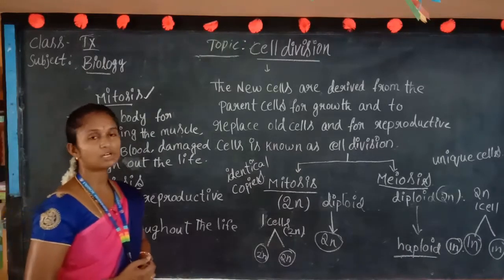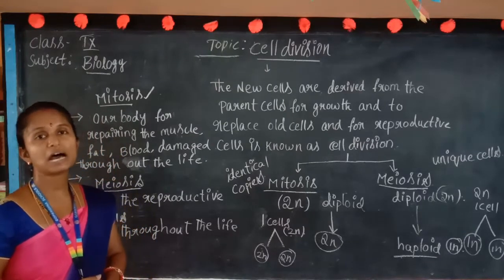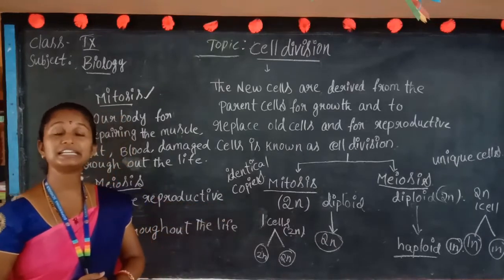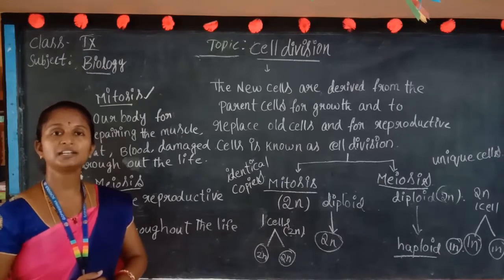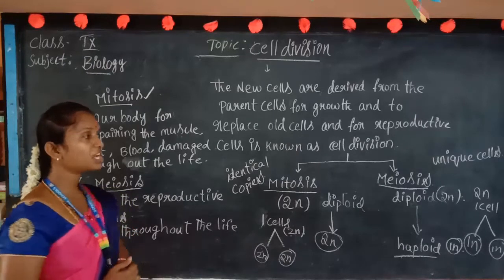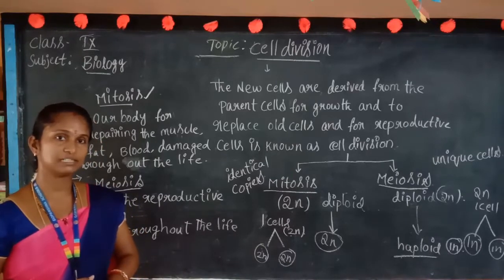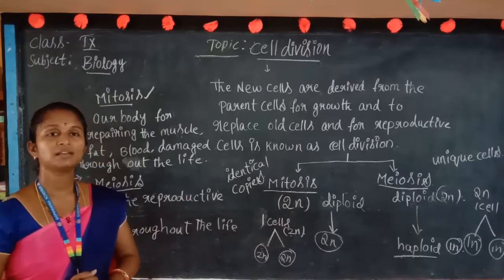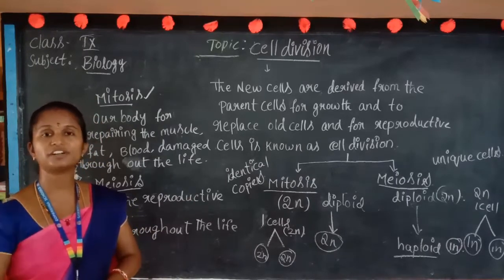But the meiosis process occurs only in the reproductive organs. And next, the mitosis process produces genetically identical cells as daughter cells, but in meiosis, unique cells only become daughter cells. In mitosis, the diploid cells from the parent give diploid cells only for the daughters as well.